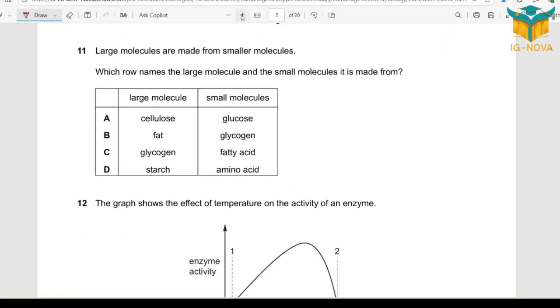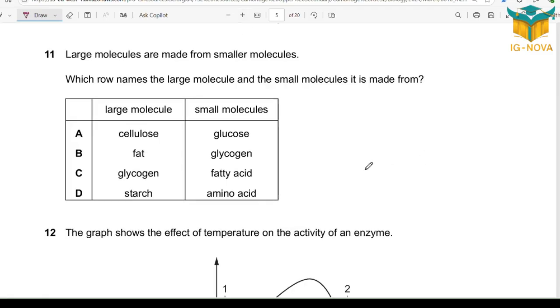Question 11, trial and error. Why? Because you have to go for every option and cancel out. Larger molecule as cellulose, smaller molecule is glucose. Let me think about it. Fat, glycogen, wrong. For fat, monomer or basic units are fatty acids and glycerol. So here fatty acids. Glycogen, fatty acid. This is wrong. Why? Because glycogen monomer or basic unit is glucose. Starch, amino acid for protein. Starch is also glucose, which is wrong. So option E.